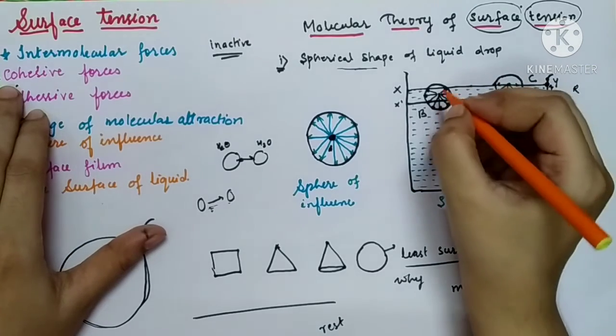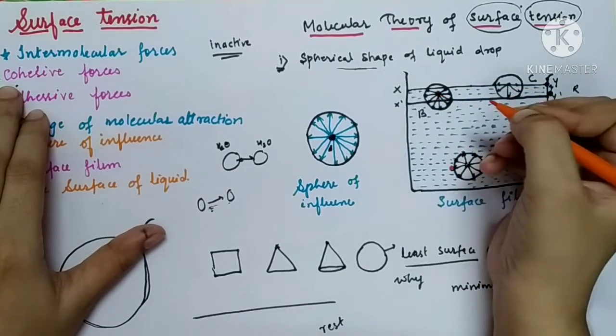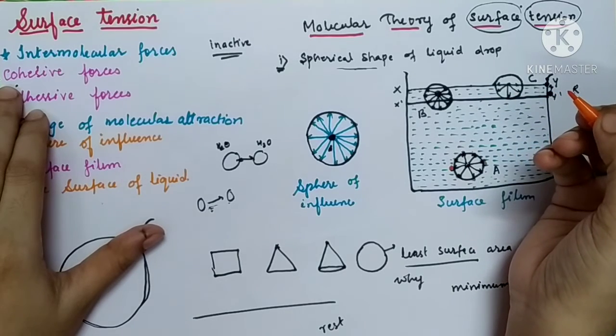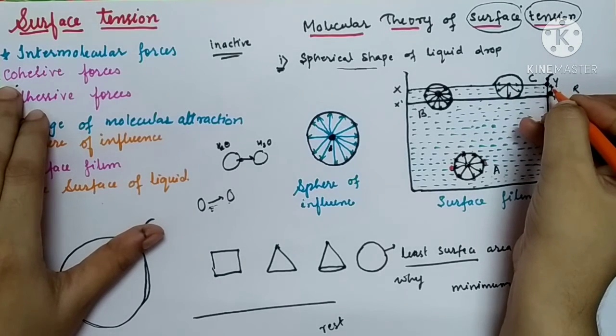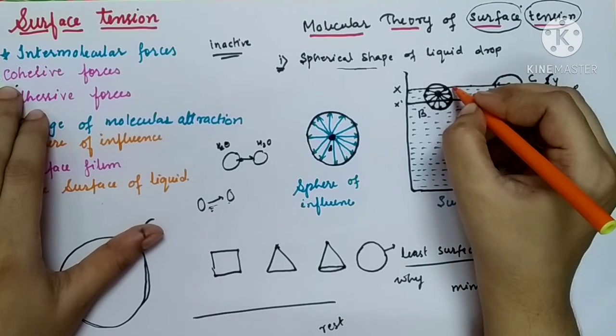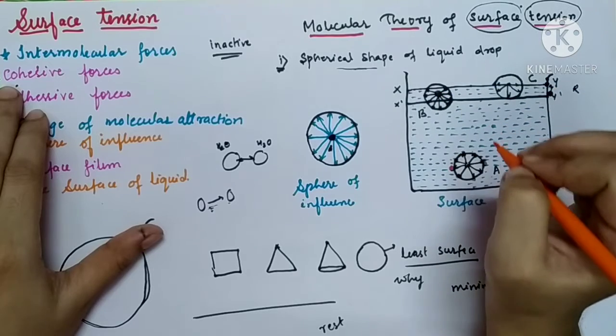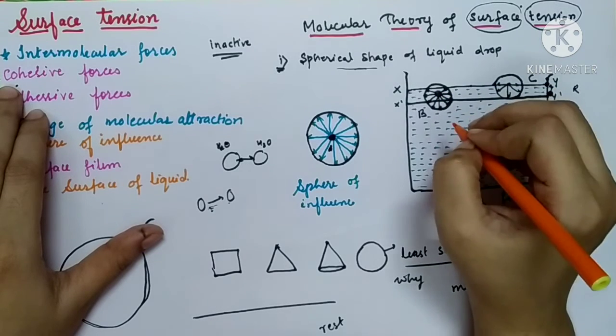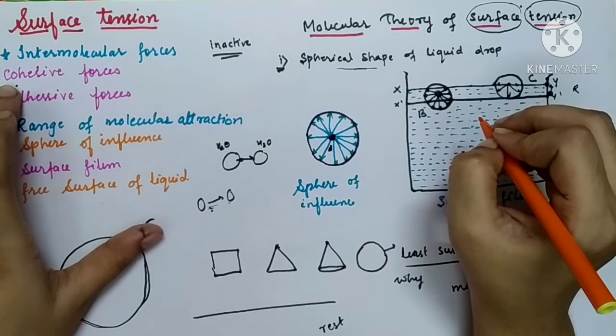Now the second molecule, let us consider the second molecule B. Where is it situated? It is situated just below the free surface of the liquid. It is not there on the free surface. It is just below the free surface of the liquid, or you can say it is inside the liquid film, the surface film.